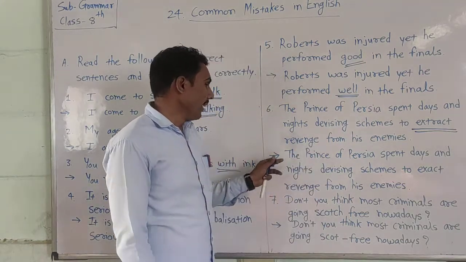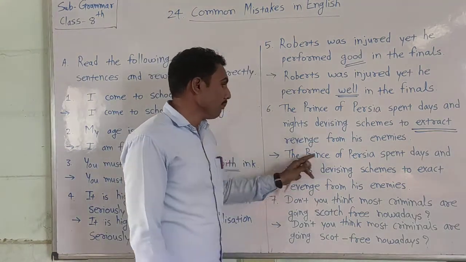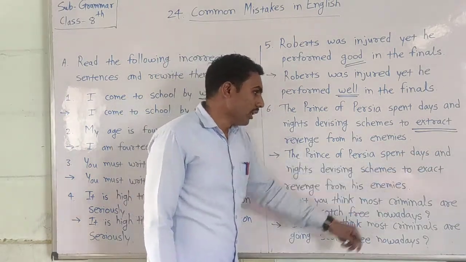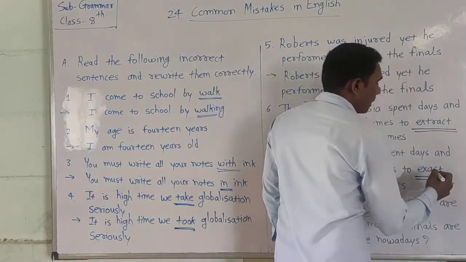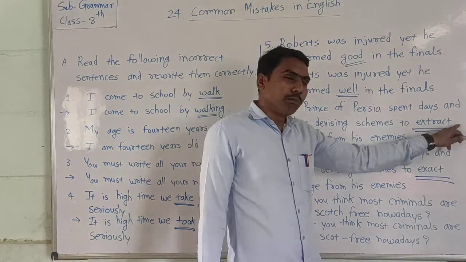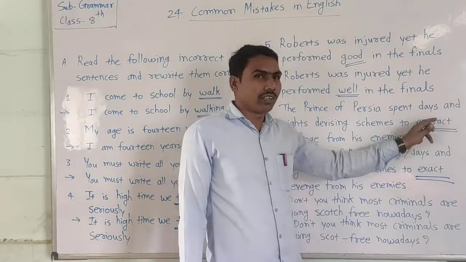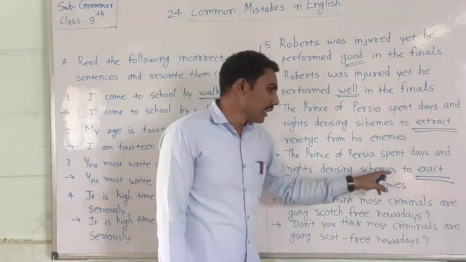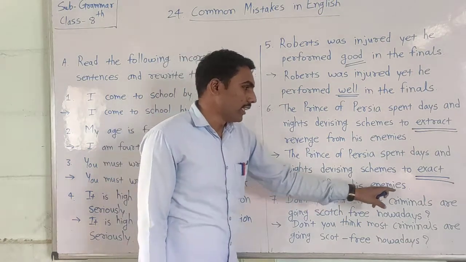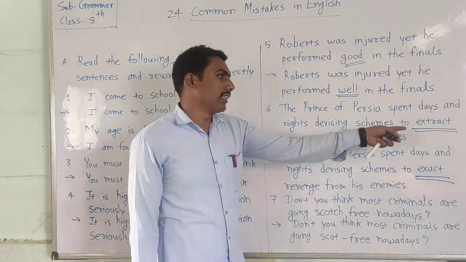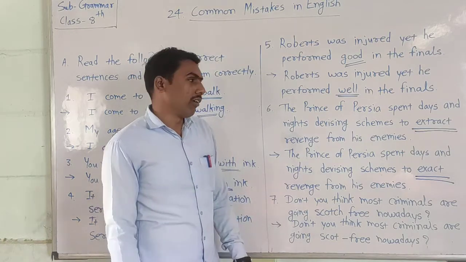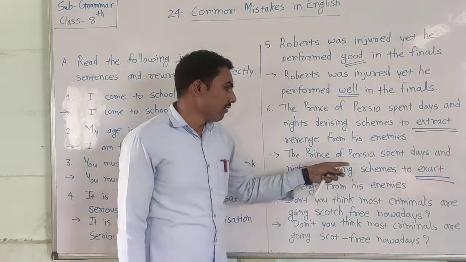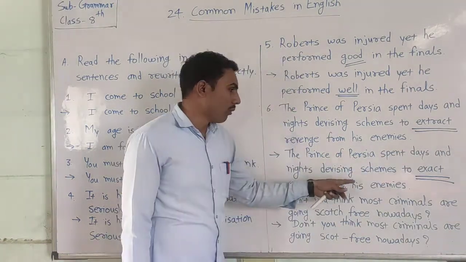The exact answer is: The prince of Persia spends days and nights devising schemes to exact revenge from his enemies. Look here, this is the actual word. Extract was mistakenly written here. Now exact is the correct one. Are you getting that? Here the word extract is wrong and was used mistakenly, and we have rectified it. The prince of Persia spends days and nights devising schemes to exact revenge from his enemies.